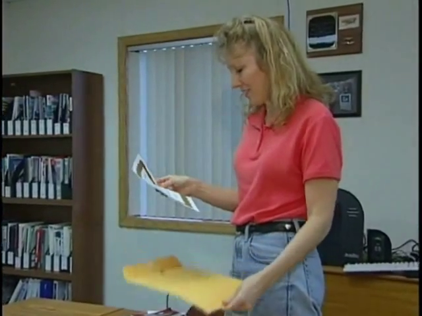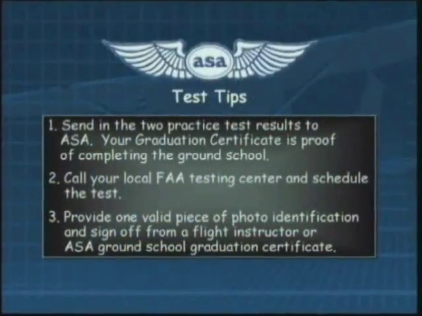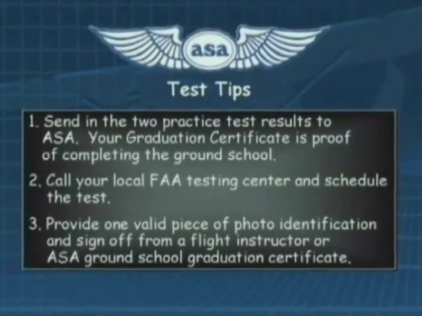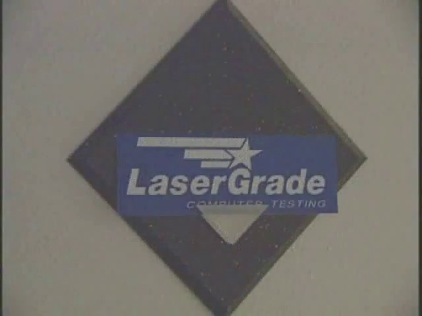Your next step is to actually take the FAA knowledge exam. But before you can take the test, you'll need to do the following. Send in your 2 practice test results to us. The address is shown in your test prep. Within 3 working days upon receipt, we will send you an instructor endorsement signed by our faculty. You'll need this as proof that you satisfactorily completed the instrument rating ground school.